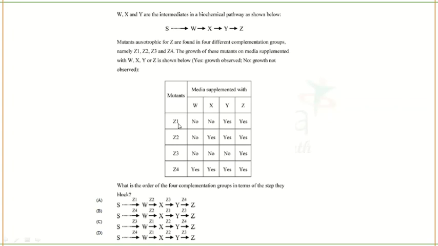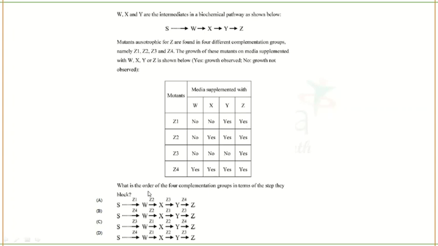Z1 when supplemented with W does not grow. When supplemented with X does not grow. But when it is supplemented with Y, it grows. And when it is supplemented with Z, it grows. So Z1 when supplemented with Y, yes, it grows. And when supplemented with Z also it grows.